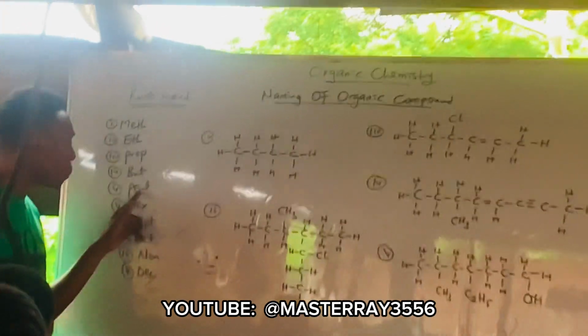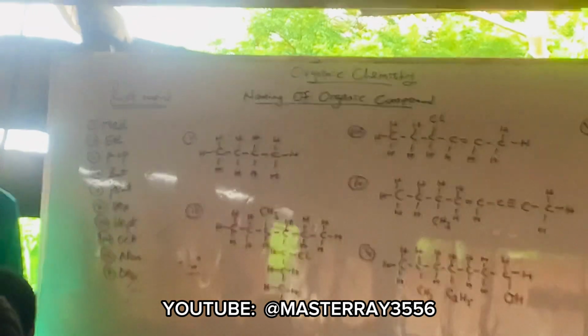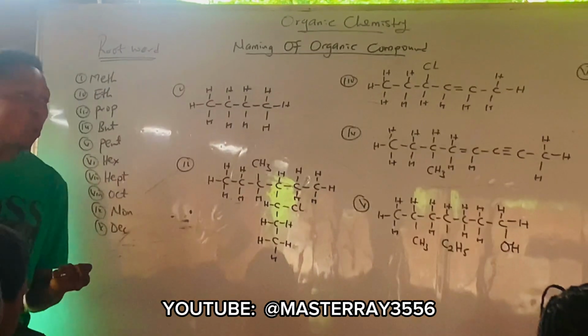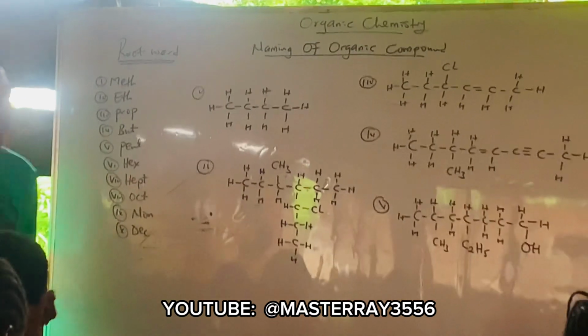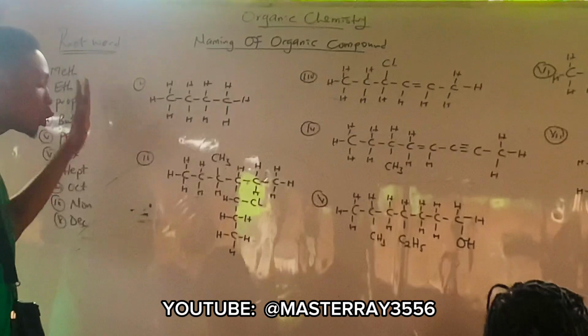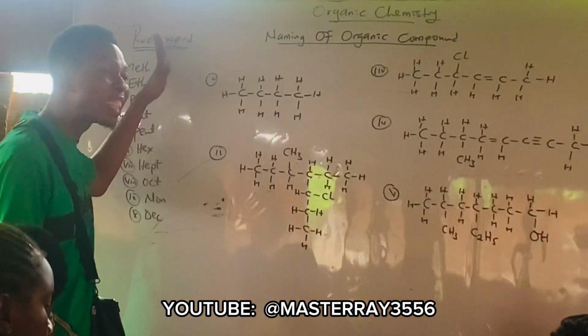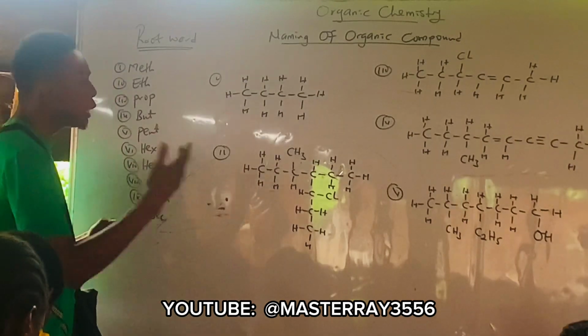If it's the alkane family, like I said before, this one will be called meth-ane, eth-ane, prop-ane, but-ane, pent-ane. What you don't need to be doing is adding what? A and E. Because for alkane, the parent name ends with what? A-N-E. If it's alkene, the parent name ends with what? E-N-E. So you'll be adding what? A-N-E. So this is the root word, the root words. Okay?